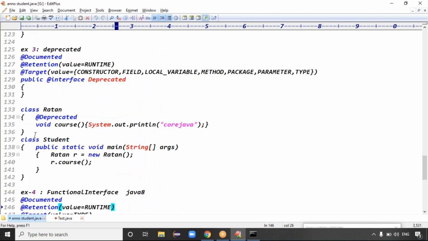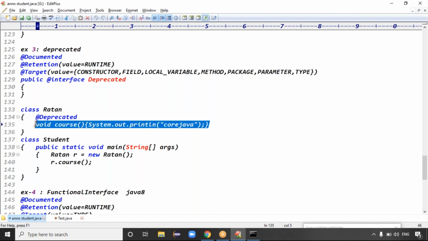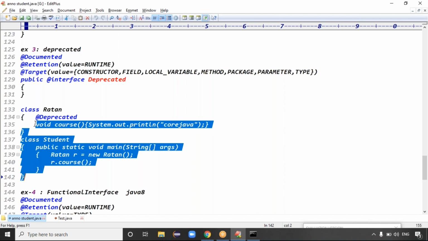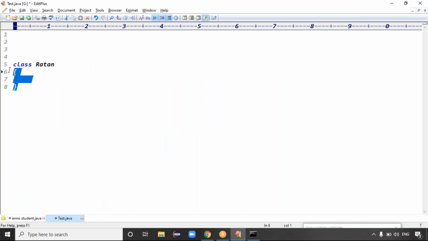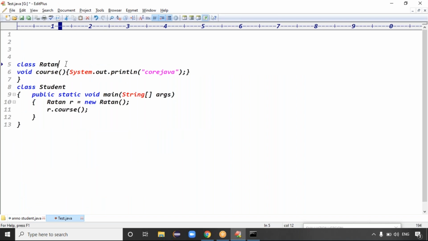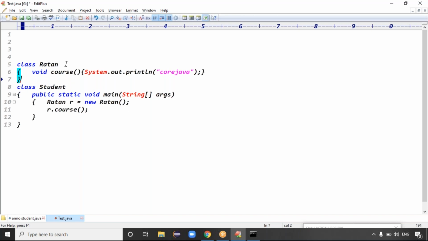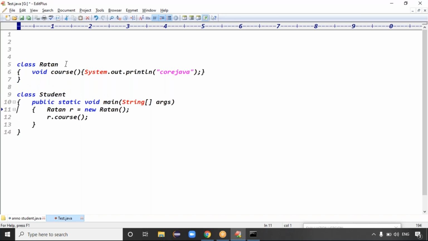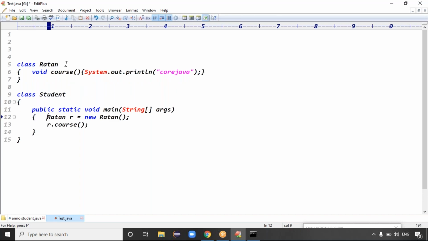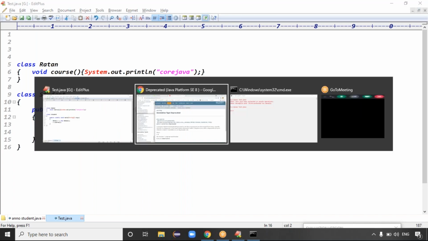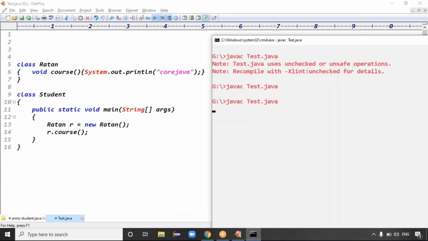For the duplicate addition, assume I have a Ratan class. The Ratan class contains one method, a void course method, like core Java. As students, you create an object of my class. There is a class Student that creates an object of the Ratan class and accesses the course method. So now the course is important: you create an object of my class and then call my method.